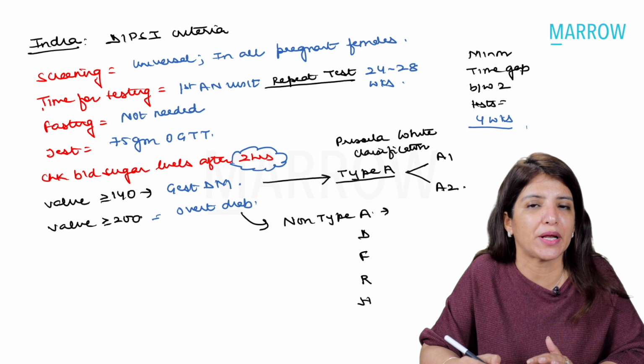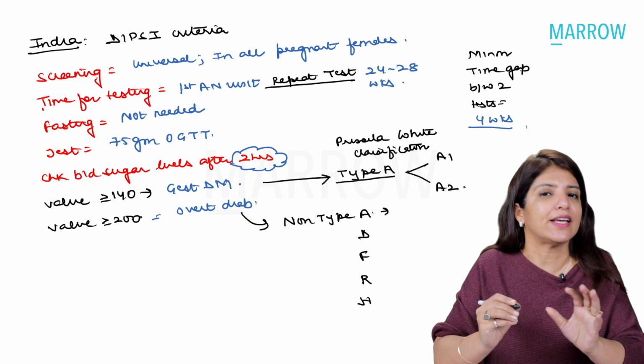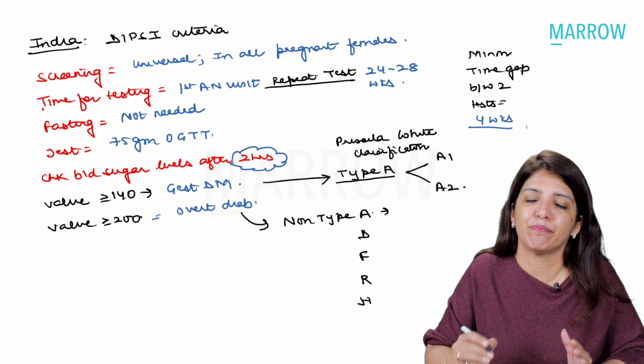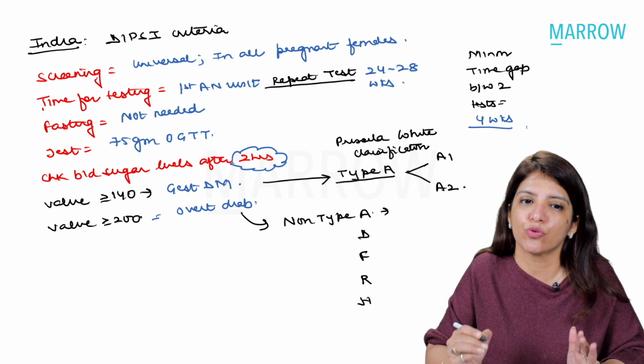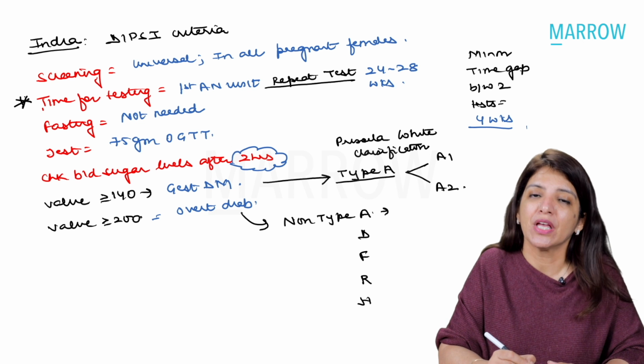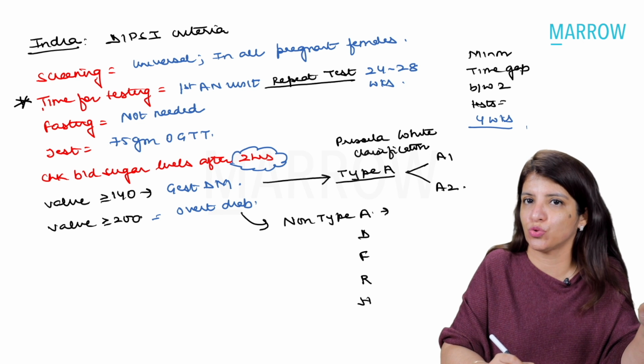So if a pregnant female is coming to you for the first time at 20 weeks, then in that case, this point becomes relevant that the minimum time gap between two tests should be at least 4 weeks. Now, according to DIPSI criteria, one difference is this, that we are screening twice, one in the first antenatal visit and then 24 to 28 weeks.